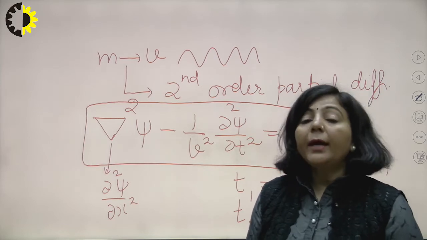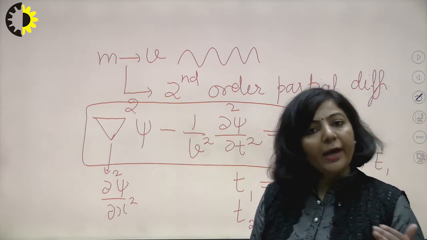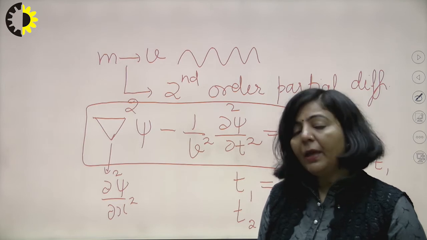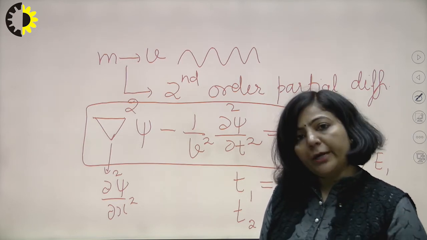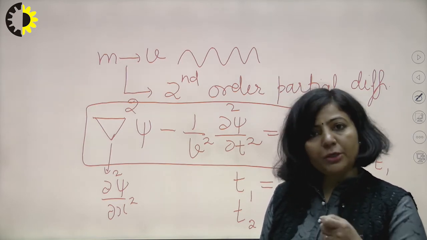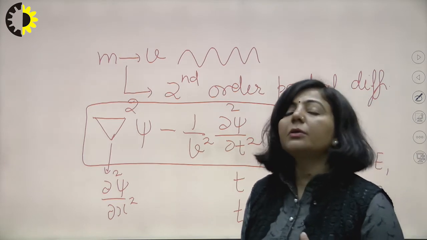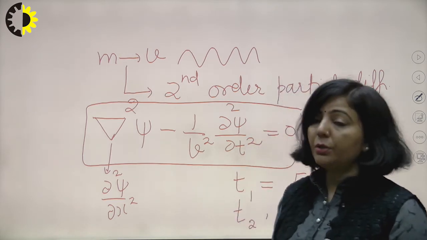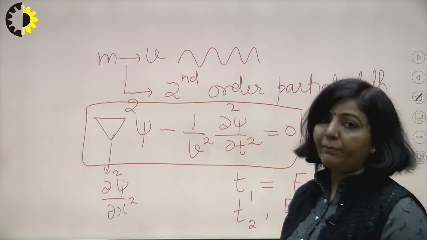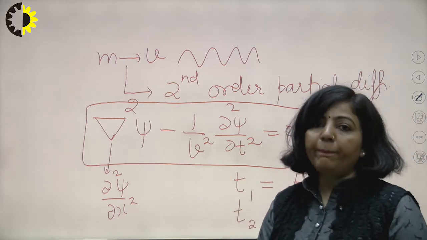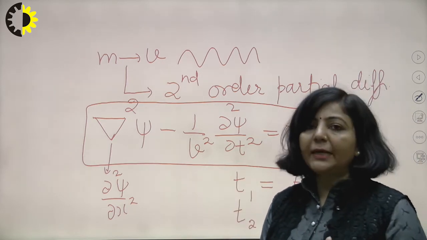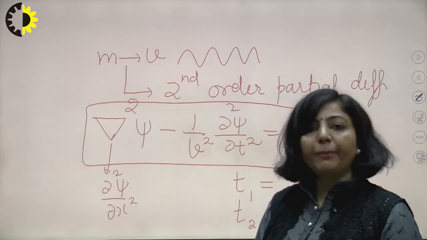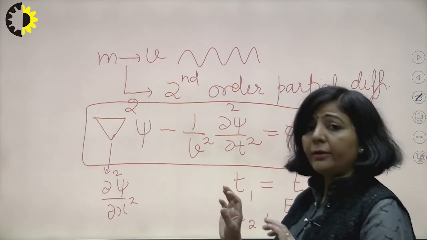In the second case, the energy depends upon time, meaning at different times the energy is different, and the second order partial differential equation takes a new form, known as the time dependent form.